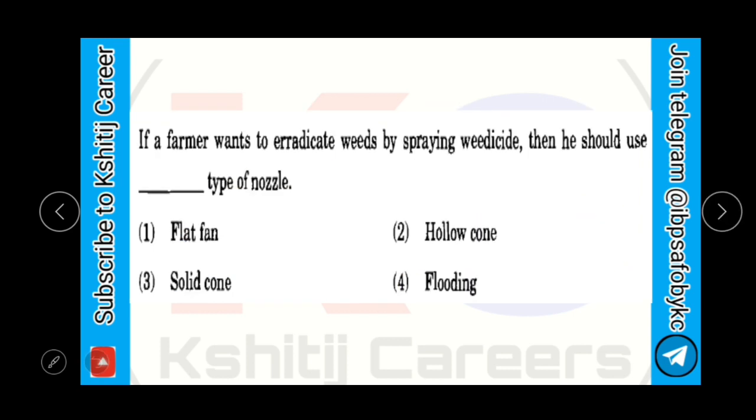If a farmer wants to eradicate weed by spraying weedicide, then he should use dash type of nozzle: flat fan, solid cone, hollow cone, flooding. So the answer is flat fan. That is, if a farmer wants to eradicate weed by spraying weedicide, then he should use flat fan type of nozzle.